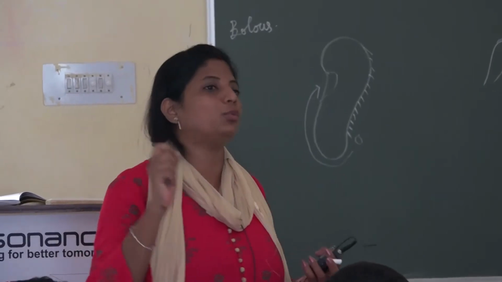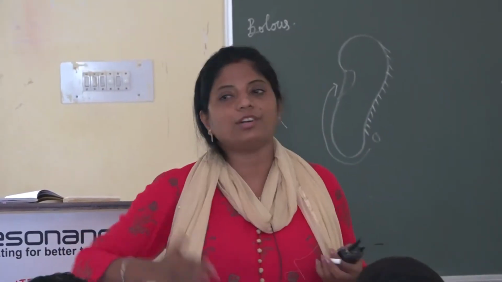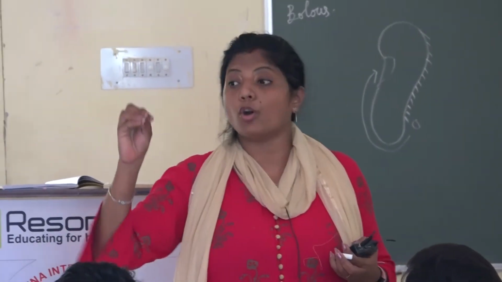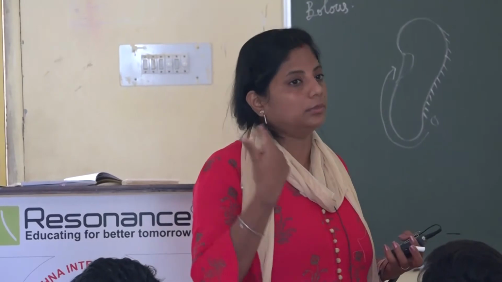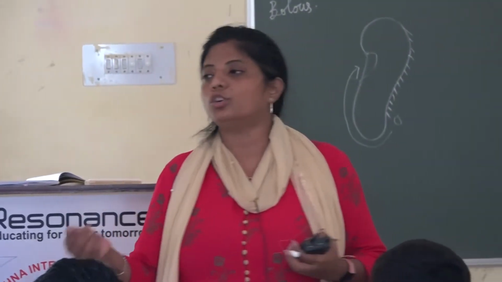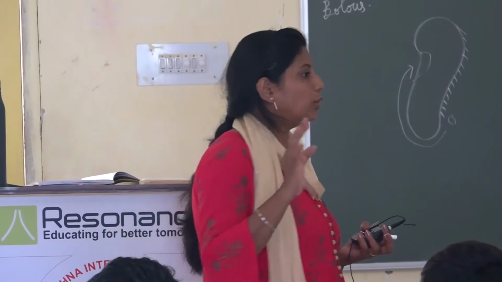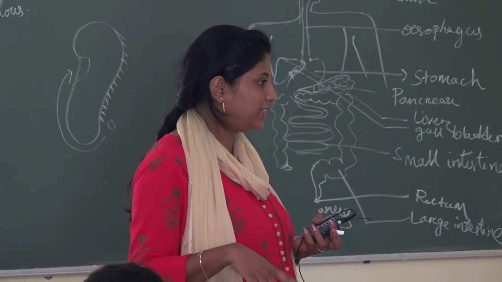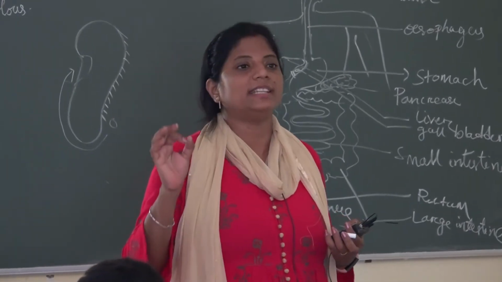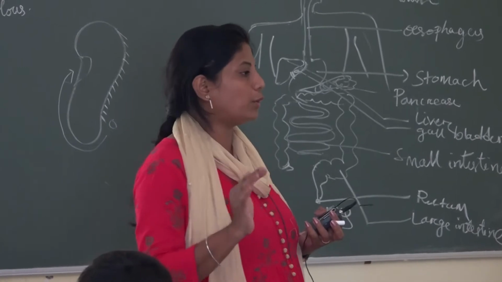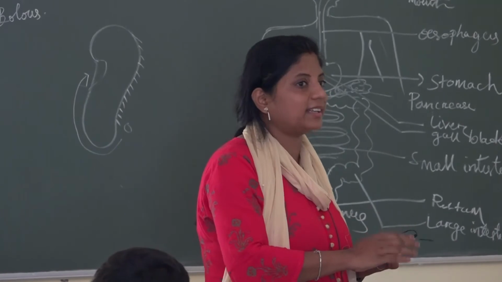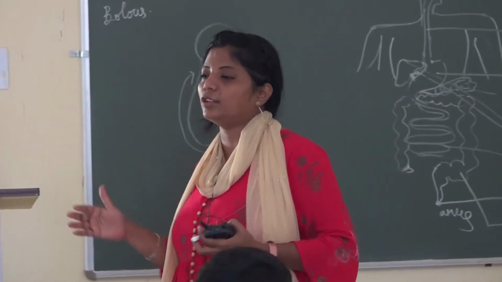Trypsin works on your protein to convert it to amino acids, and lipase works on the emulsified globules to convert them into fatty acids and glycerol. In the same way, for carbohydrate digestion we get enzymes from your intestinal juice, which convert disaccharides into monosaccharides in the form of glucose.